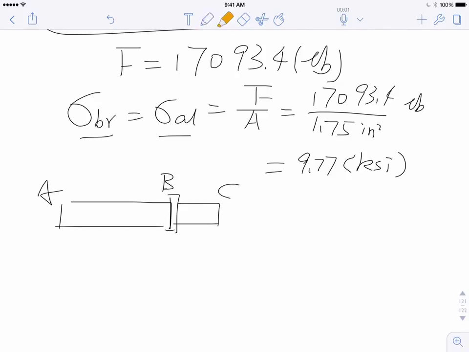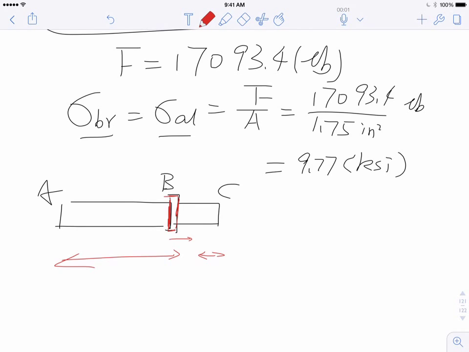So if AB expands and BC shrinks, then of course this collar will be pushed towards the right. Now, if BC expands a lot but AB compresses, then chances are this collar will be pushed to the left. So therefore, this collar has to have some displacement.